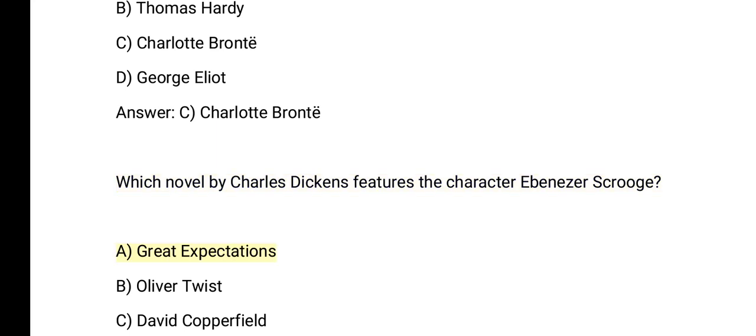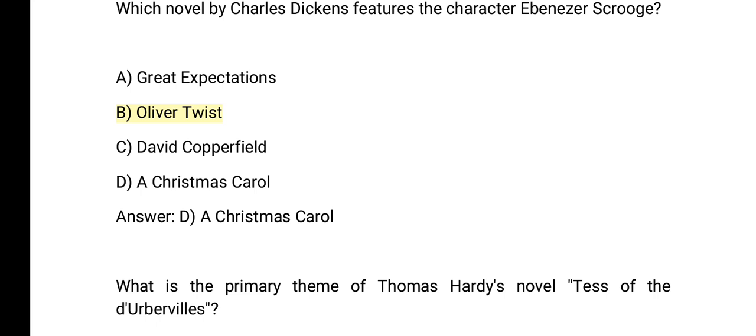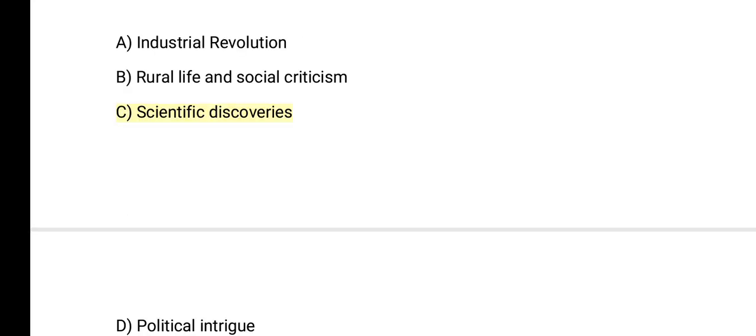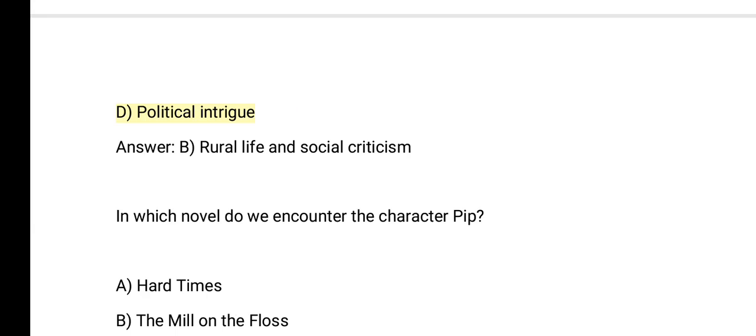A. Great Expectations. B. Oliver Twist. C. David Copperfield. D. A Christmas Carol. Answer: D. A Christmas Carol. What is the primary theme of Thomas Hardy's novel, Tess of the D'Urbervilles? A. Industrial Revolution. B. Rural life and social criticism. C. Scientific discoveries. D. Political intrigue. Answer: B. Rural life and social criticism.